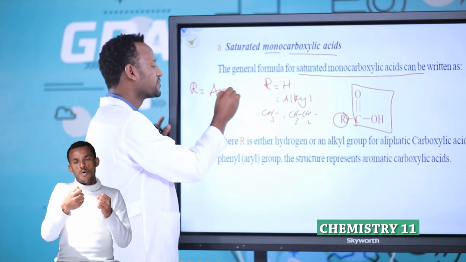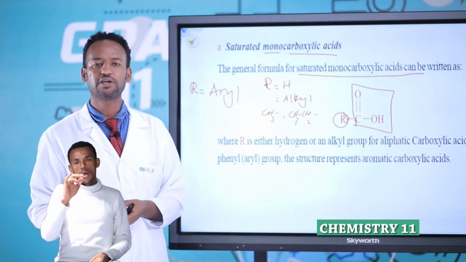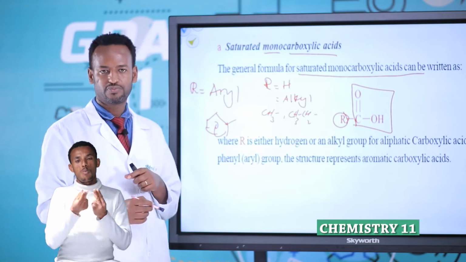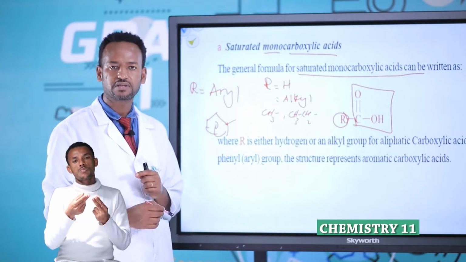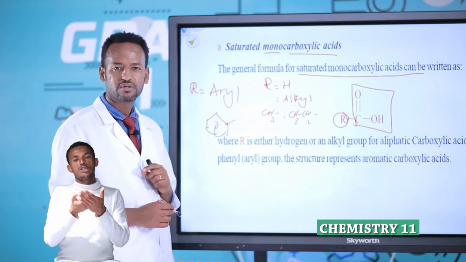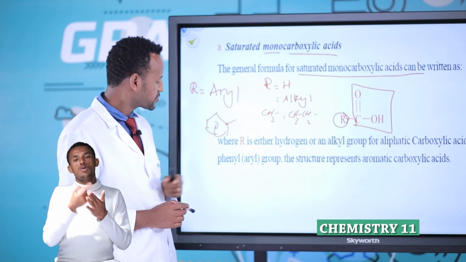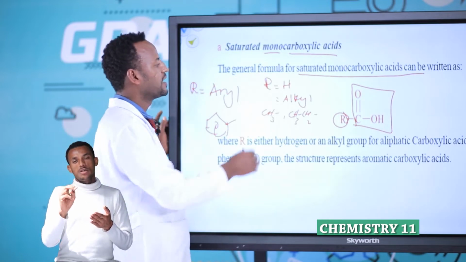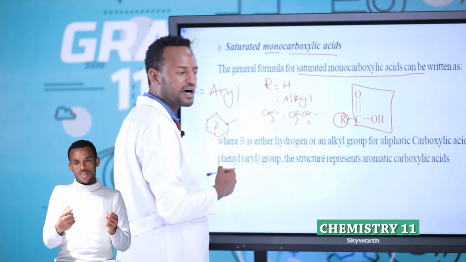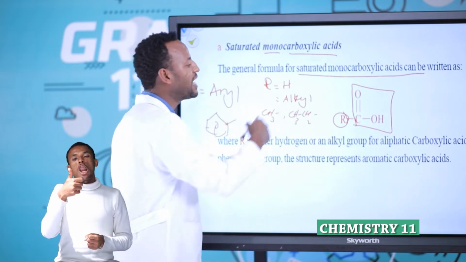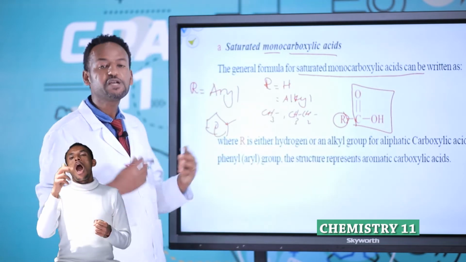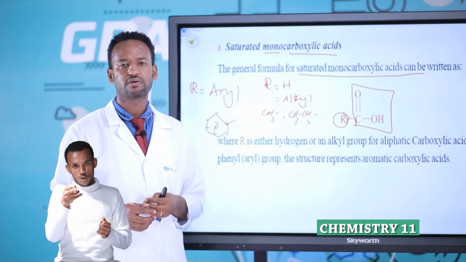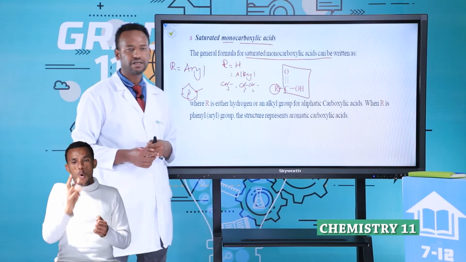Again, an aryl group is possible. Aryl means aromatic compounds like this phenyl group. This is an aryl group attached to organic compounds. This is the phenyl group, one of the parts of benzene. Removing one H gives the aryl group. Therefore, R hydrogen is possible, R alkyl is possible, R aryl is possible. Three possibilities.